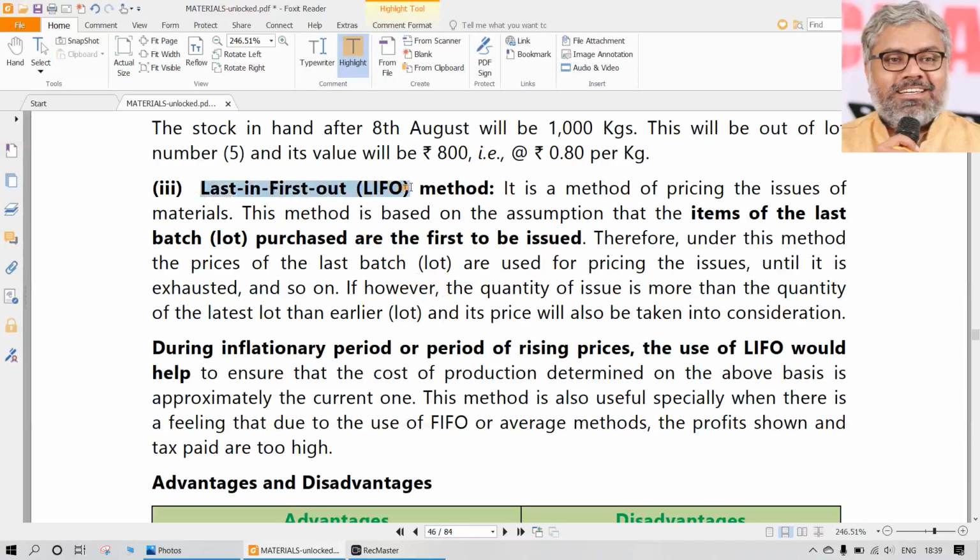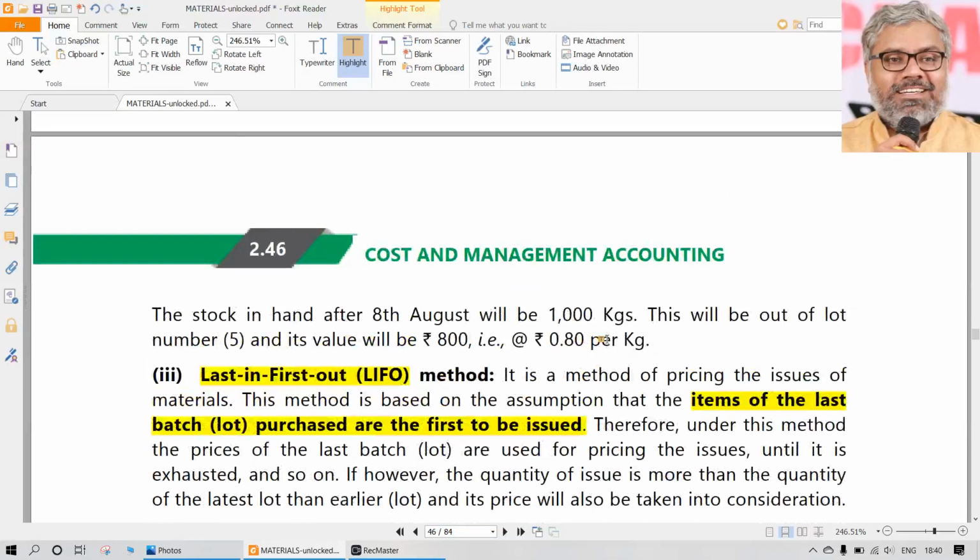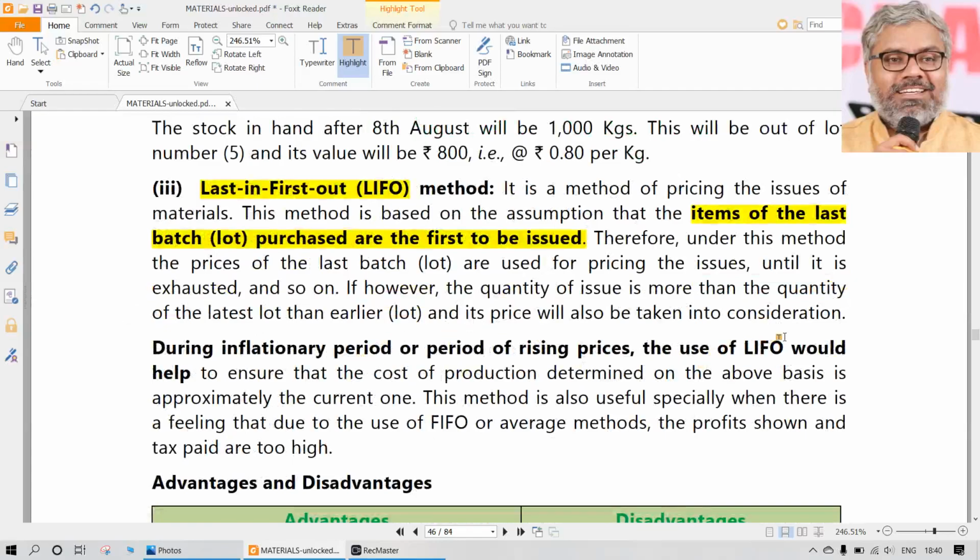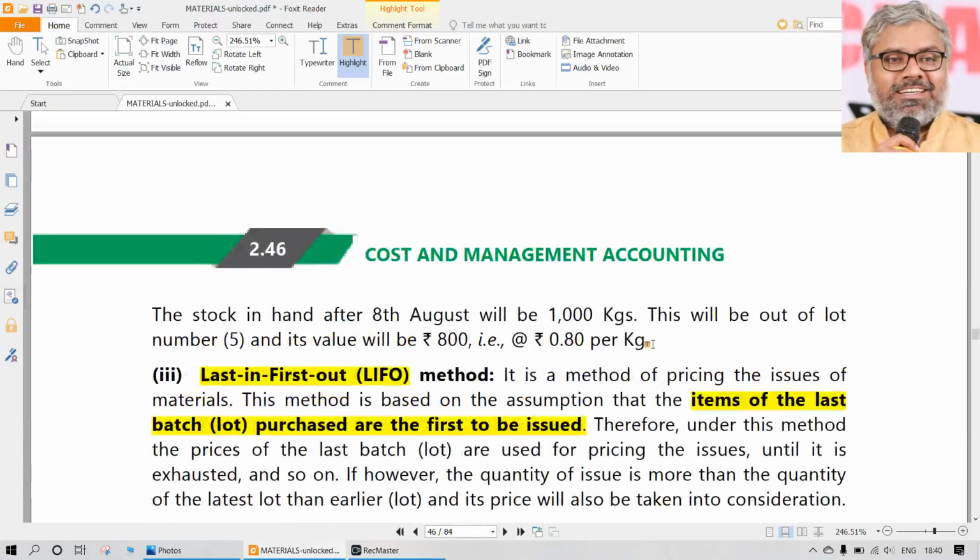The name itself indicates it once again. Last in, first out means this assumes that the items of the latest purchase, the last batch purchased, are issued first. So whenever there is a material issue, at what price is it going to be issued? At the price reflecting the most recent purchase. That is the price at which the materials are supposed to be issued. So usually during inflationary periods, the LIFO method can be used.